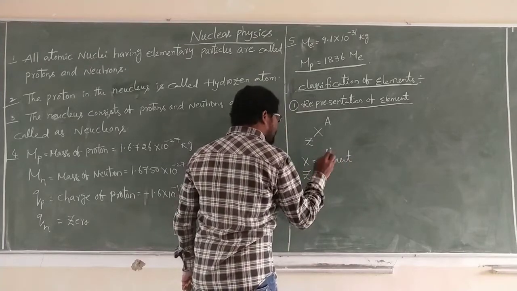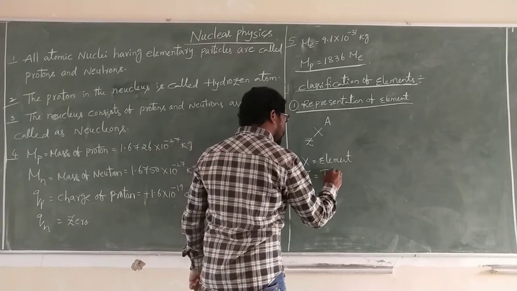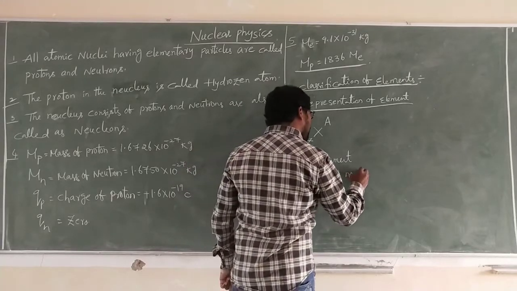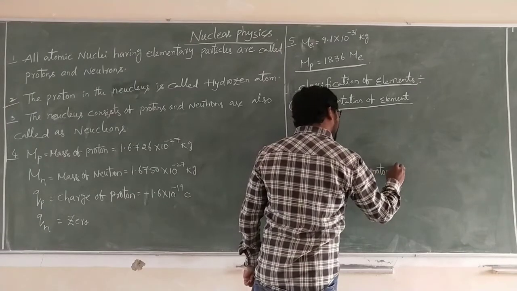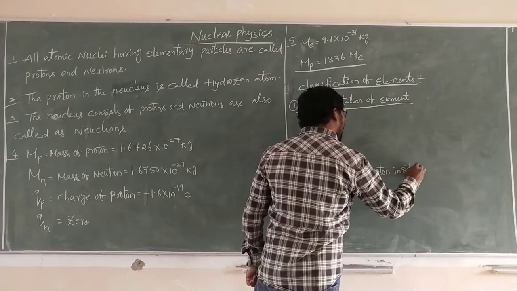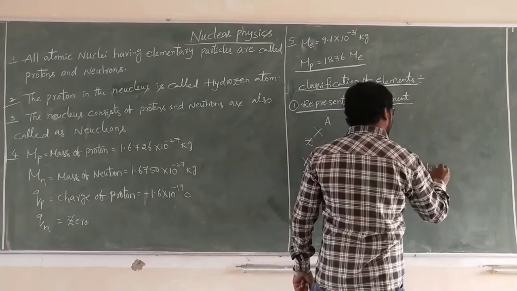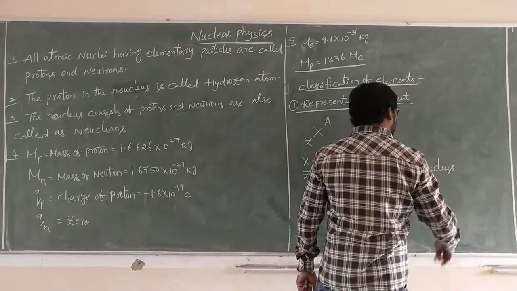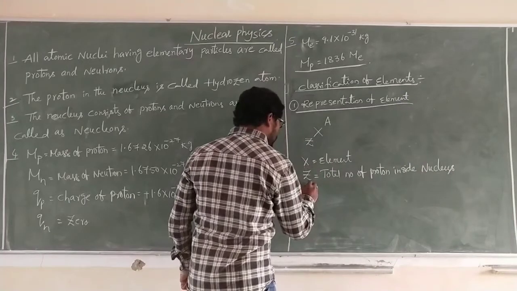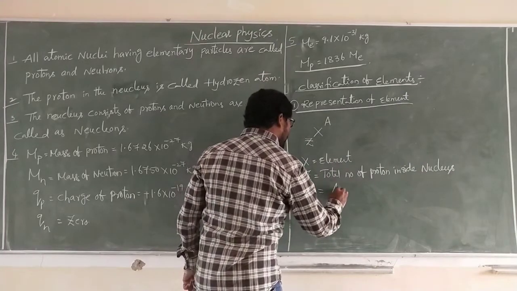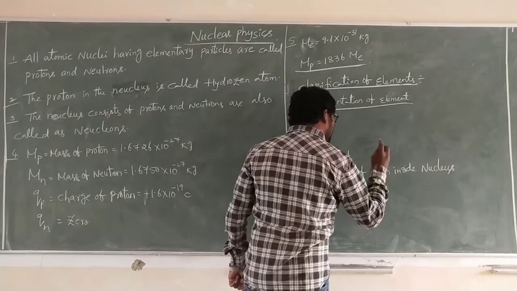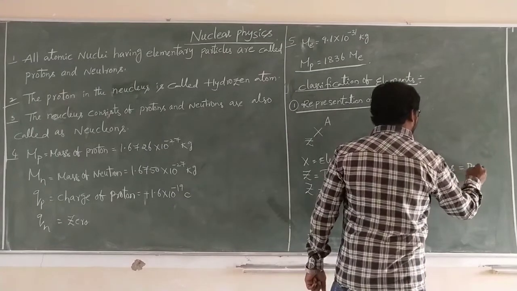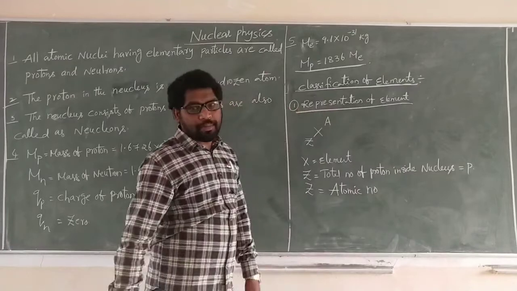Z is nothing but the total number of protons inside the nucleus, also called the atomic number.